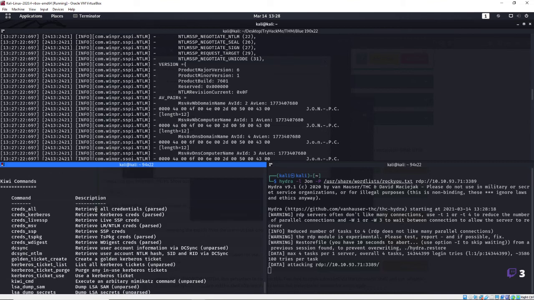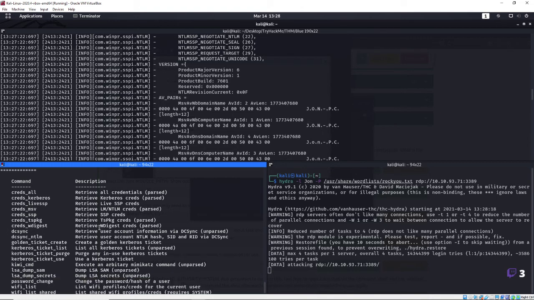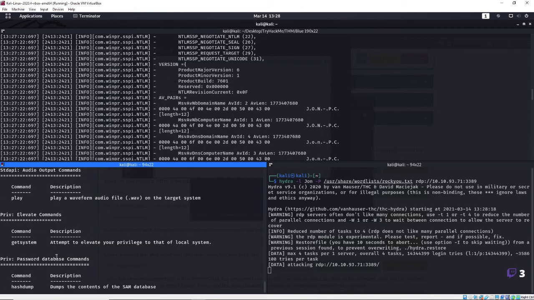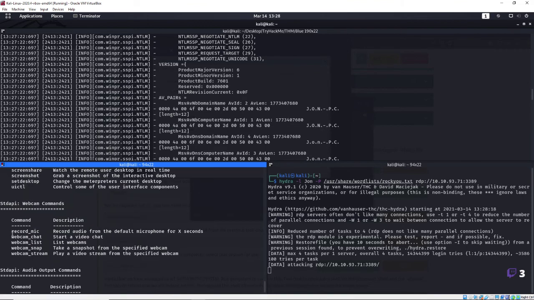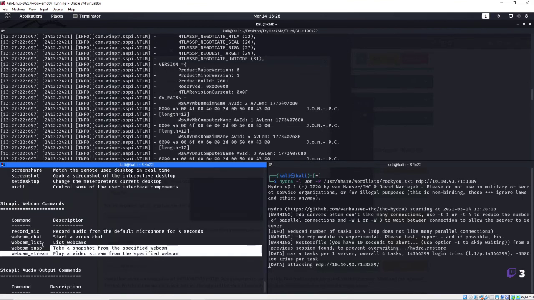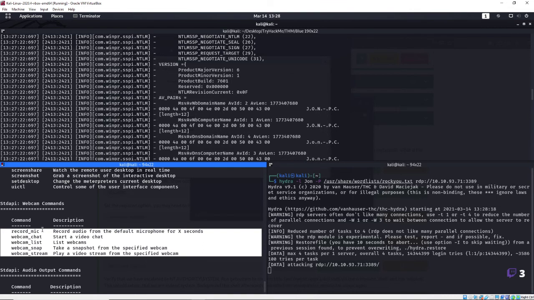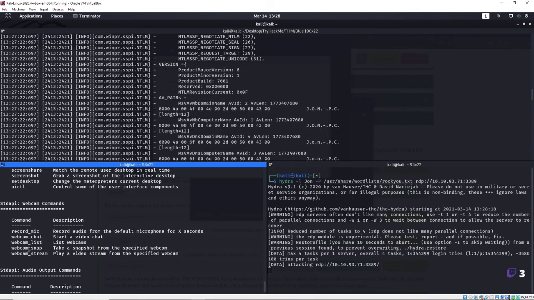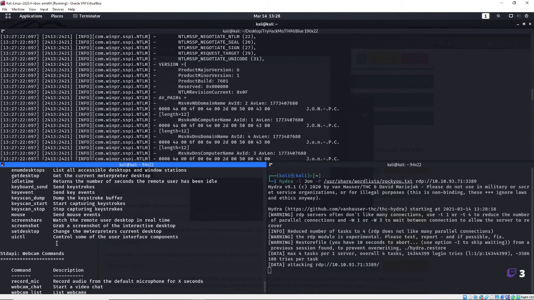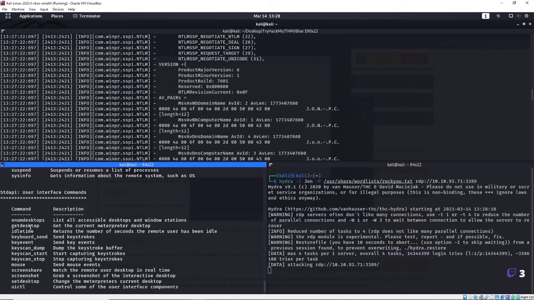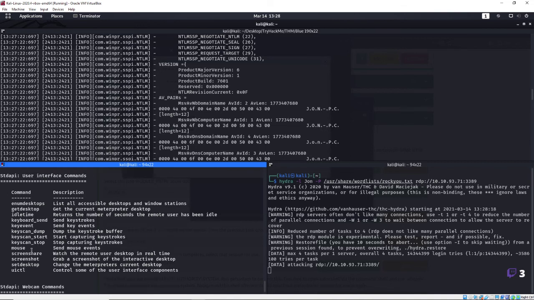Retrieve all the credentials, Kerberos credentials. We already did our hash dump. Getsystem, attempt to elevate privileges on that system. All this stuff like right here. When I was in the shop the other day, we were doing things like this. We were recording the mic. We were doing webcam snaps, stuff like that. We could also see their desktop. Is that okay? So we could do a screenshot of their desktop. We could do a screen share.